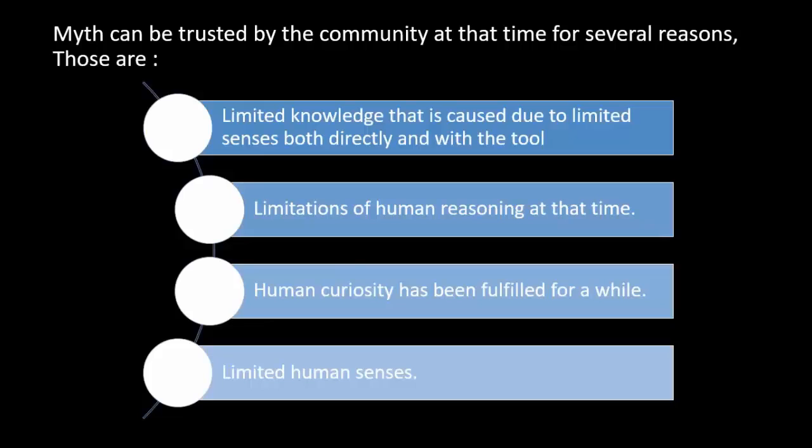Myth could be trusted by the community at that time for several reasons. These are limited knowledge, caused by limited science, both directly and with tools, and limitations of human reasoning at that time. Human curiosity was fulfilled for a while, limited by the human senses.